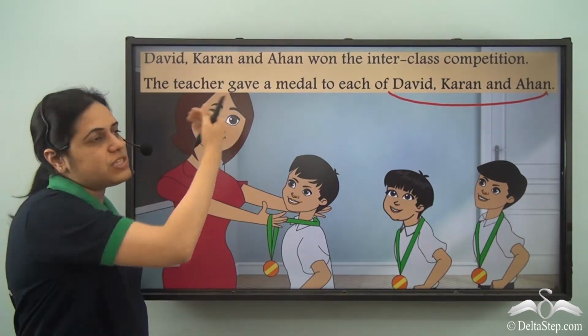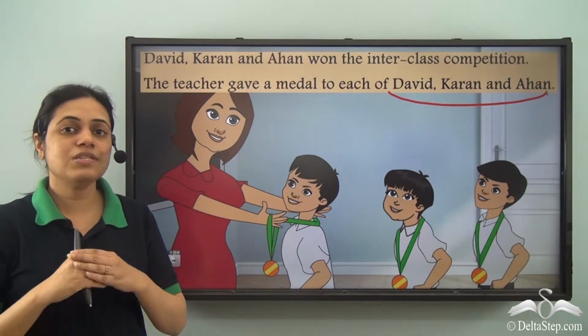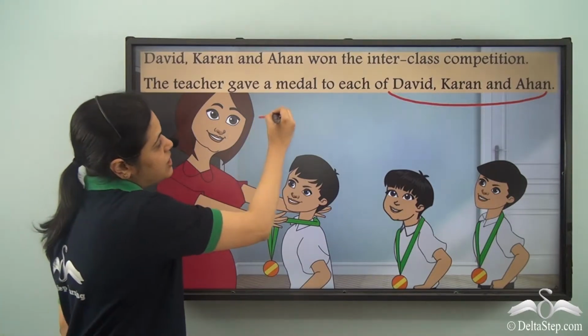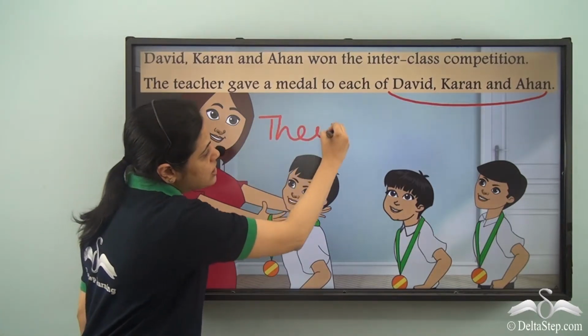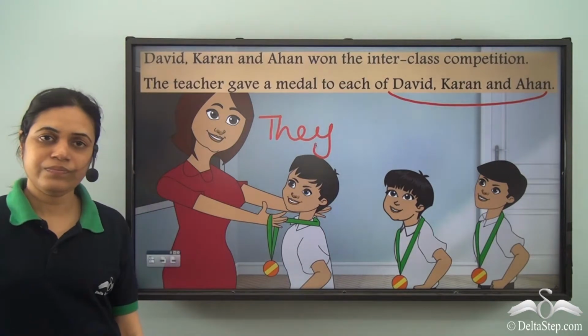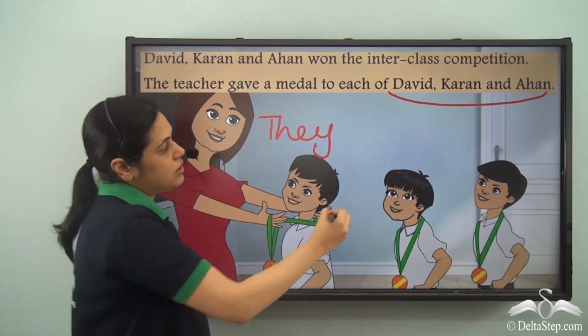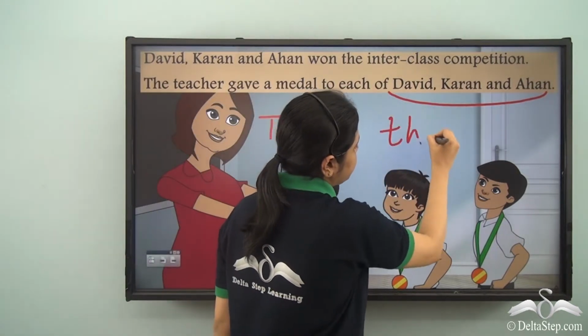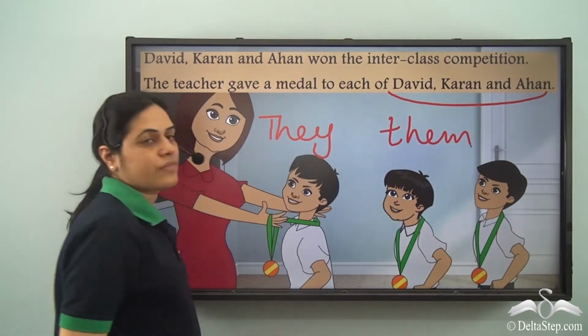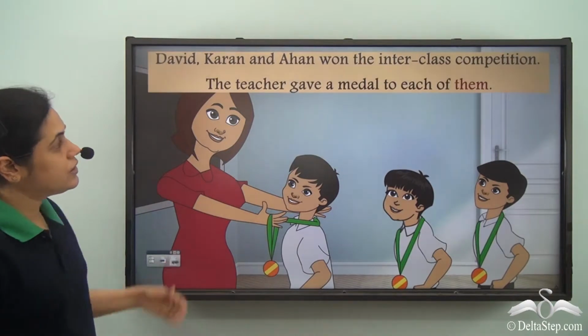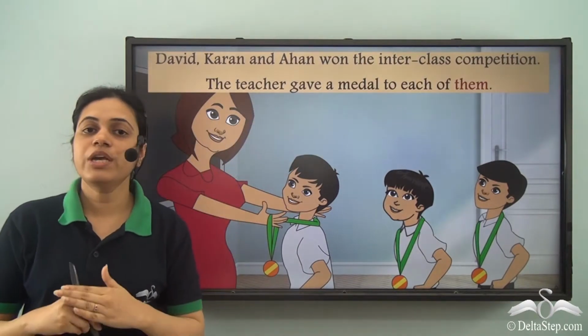What will be the subject pronoun for third person plural? The subject pronoun for third person plural is they, but the object pronoun is them. So it will be: the teacher gave a medal to each of them.